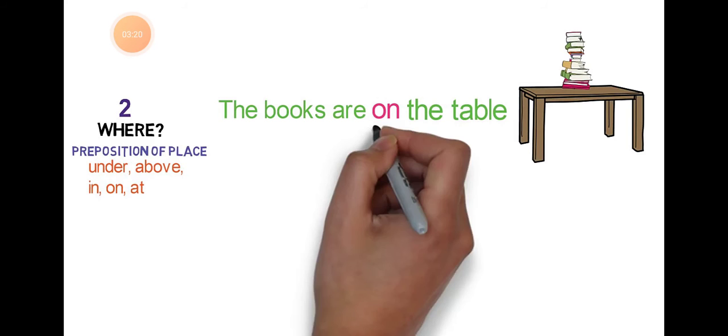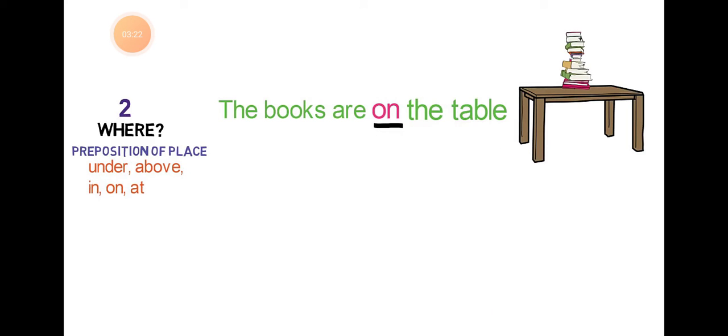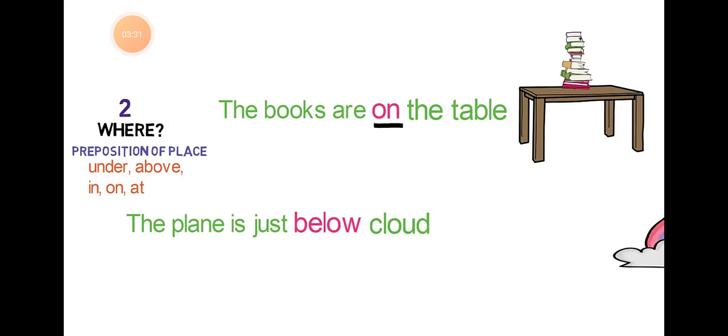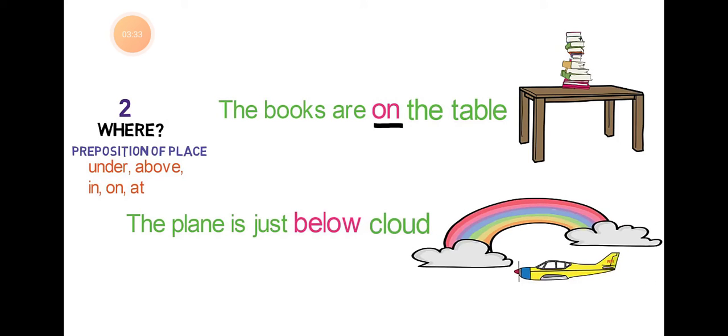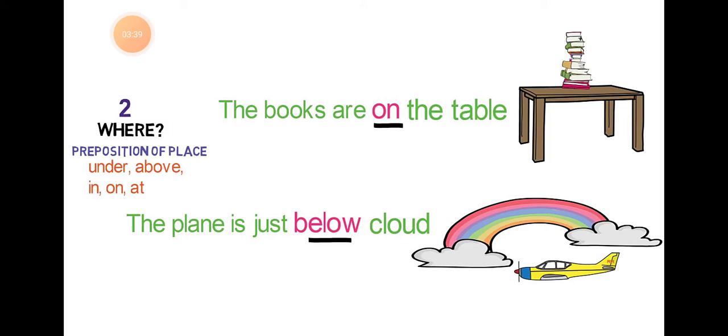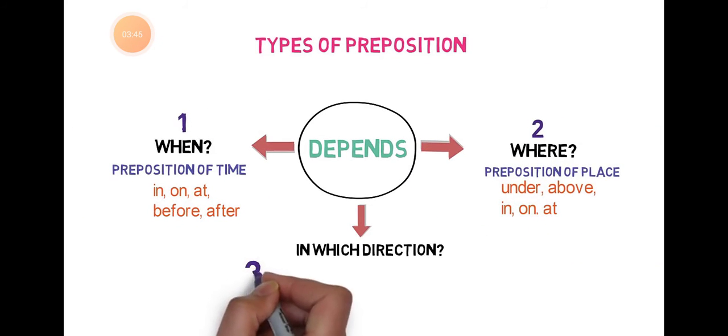See, there is a table drawn and books are on the table. So where are the books? The books are on the table. See, the preposition of place. On indicates the preposition of place. Another example, the plane is just below the cloud. Where is the plane? The plane is just below the cloud. So it explains the preposition of location or place.